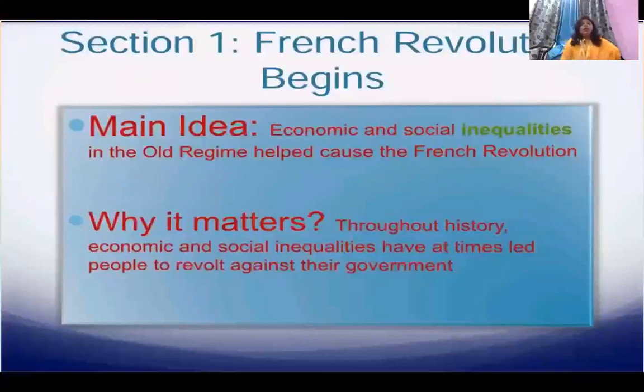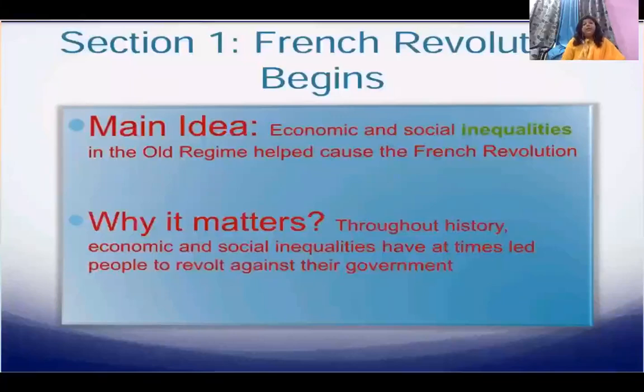Okay, now why does it matter? Here is a very important thing: throughout history, whether you take the history of our country India, or the American War of Independence or any other history, economic and social inequalities have at times led people to revolt against their government.